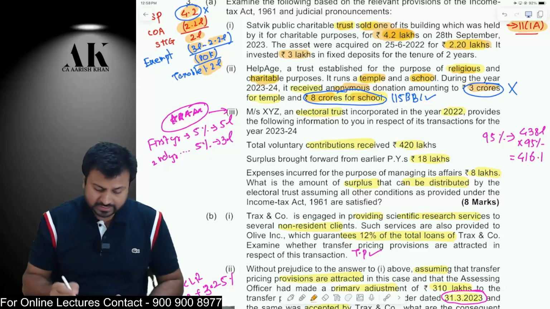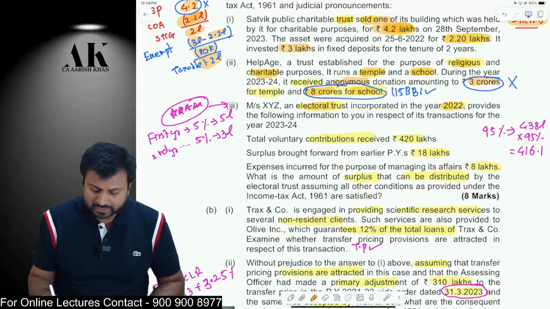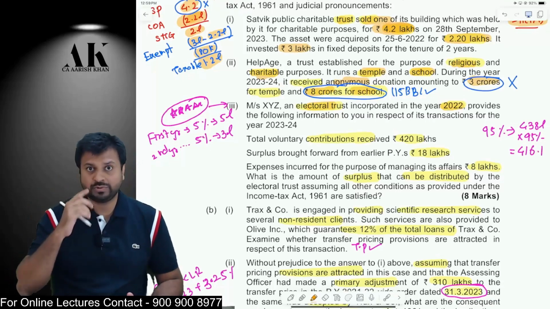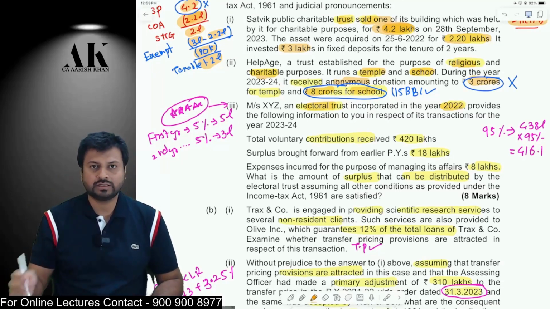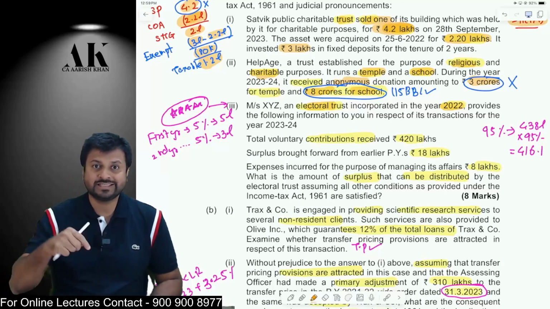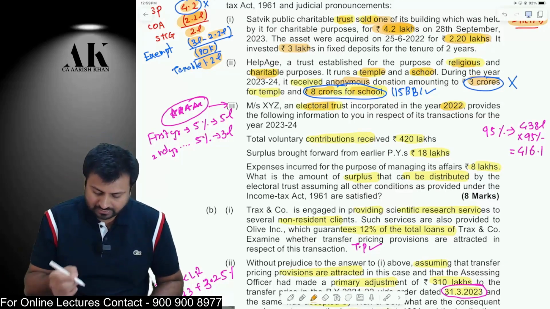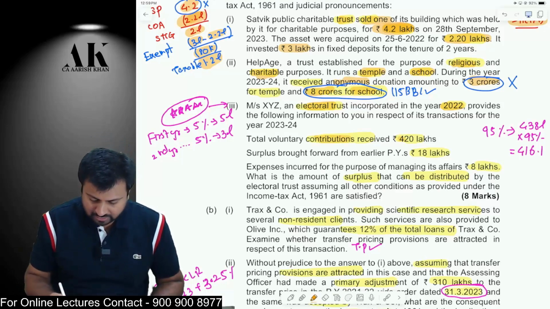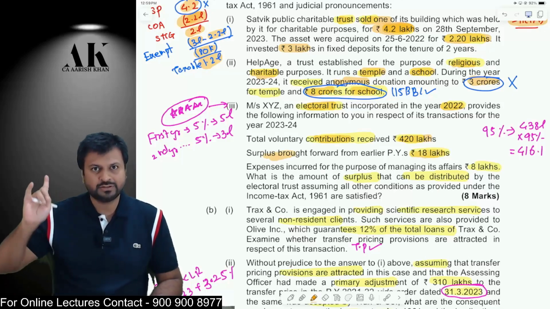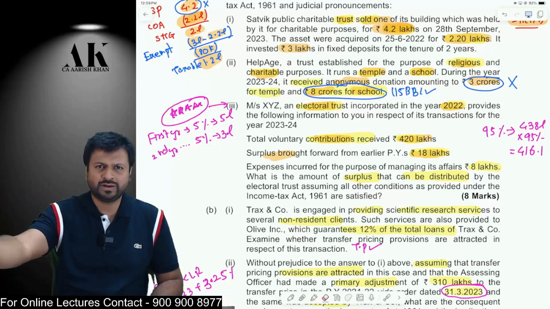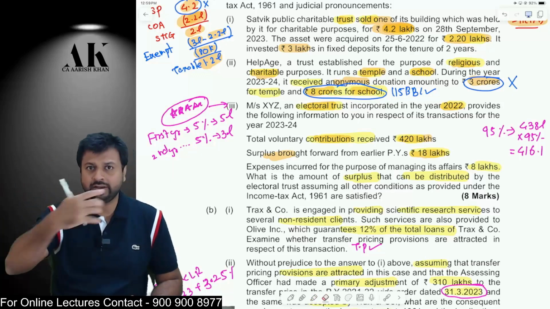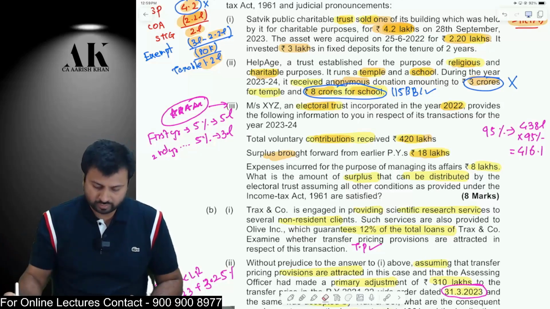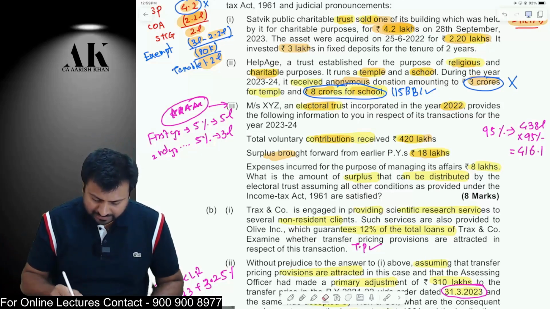Now, there is an electoral trust which is incorporated in 2022, that is, last year. So this is the second year of the electoral trust, which is a very important data for us. This electoral trust has received a voluntary contribution of 420 lakhs in the current year, and there is a surplus brought forward from earlier years. Whatever donation they received last year, out of that they would have given a lot of money as a donation to political parties, so the surplus left is brought into the current year. They have also incurred expenses of 8 lakh rupees to manage the affairs of their entity.